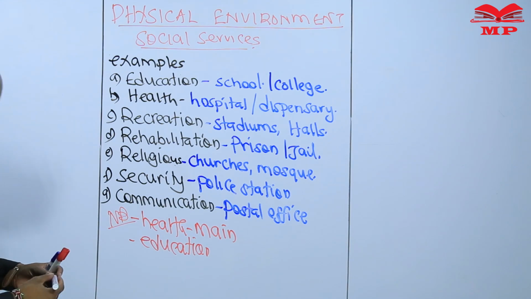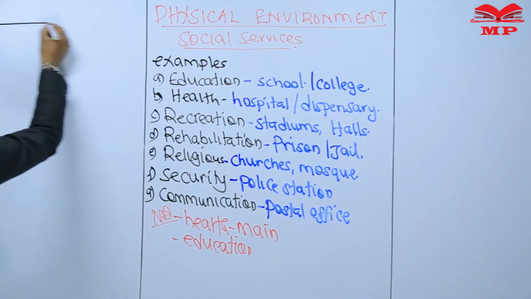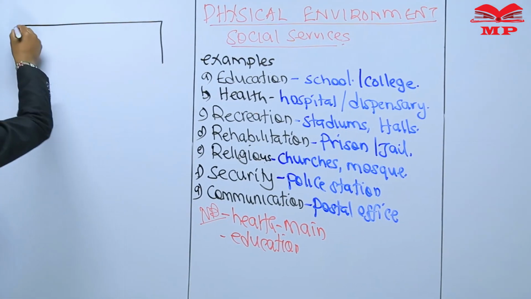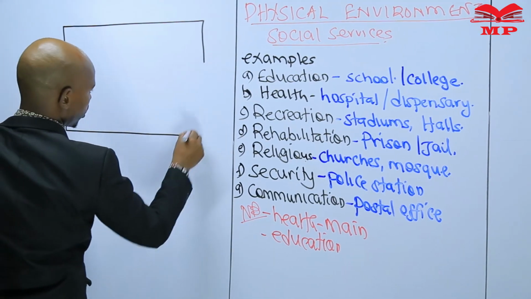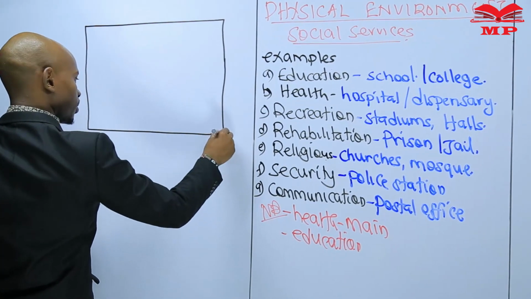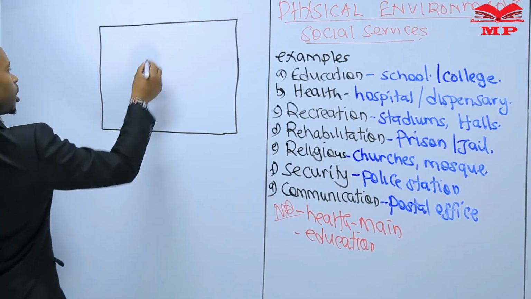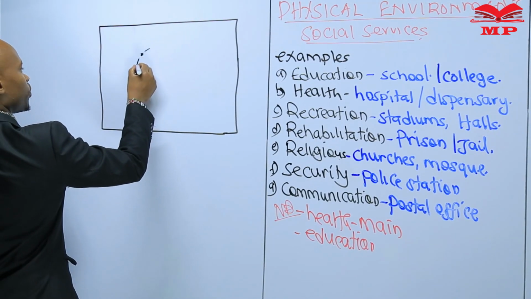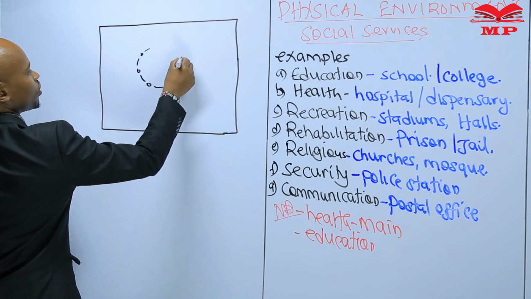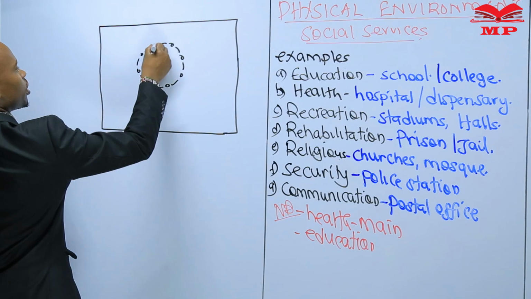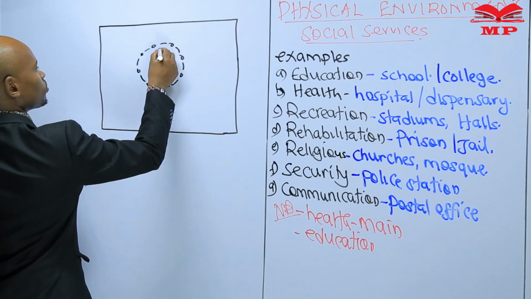Now, we can show what we have said here in a map. Remember, the topic is on map work, so it is always good to illustrate using a map. Let us illustrate using a map. Most of the social services will be found in the town. And maybe in the town, there is a prison.